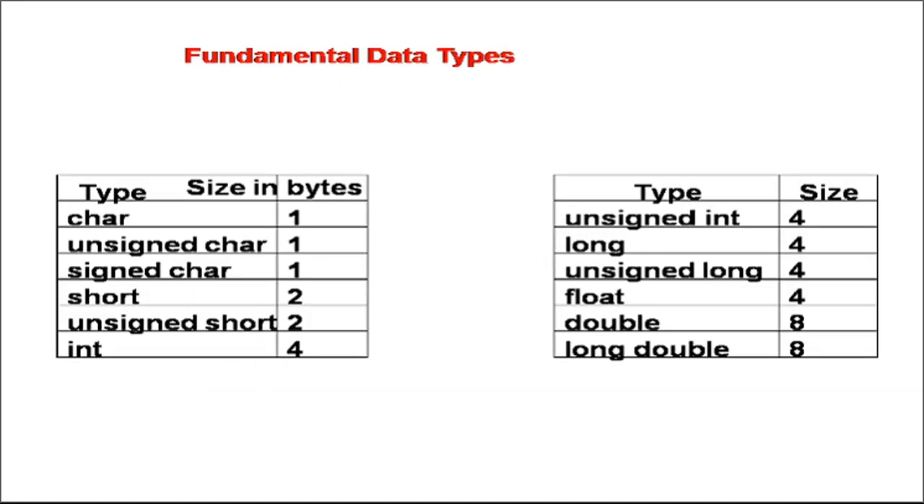Then about fundamental data types. There are different data types as in C programming, like character, integer, long, float, double, and long double. This table shows different data types along with their memory requirement. Here integer is shown as 4 bytes. It is assuming that we are working on a 32-bit operating system, and 32 bits are nothing but 4 bytes. So integer takes 4 bytes.